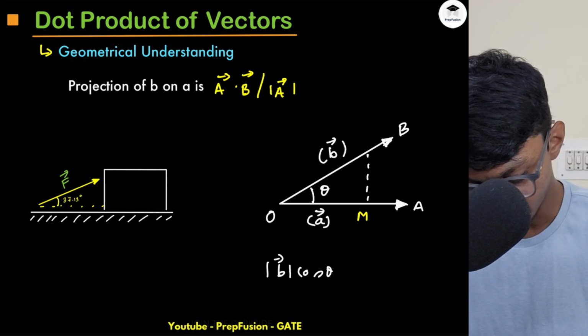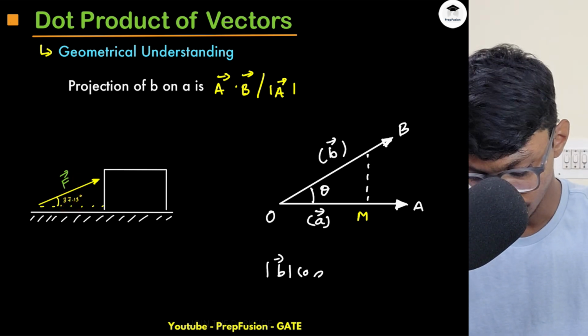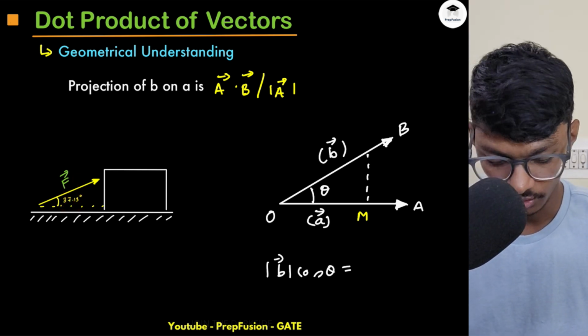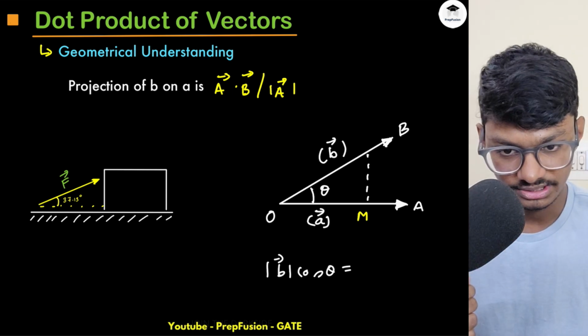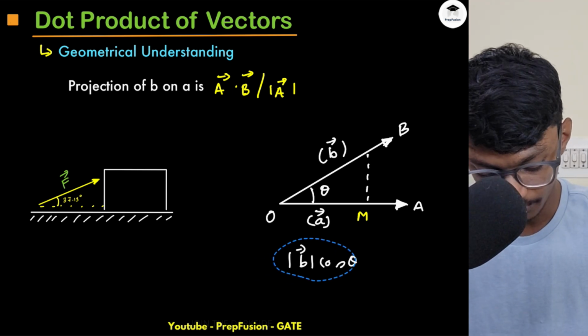b cos theta, where theta is the angle between them. This you have been studying since childhood. So that is what we do: magnitude of b cos theta. Now how else can I write it? Basically now we are concerned with b cos theta, right? How to compute b cos theta?